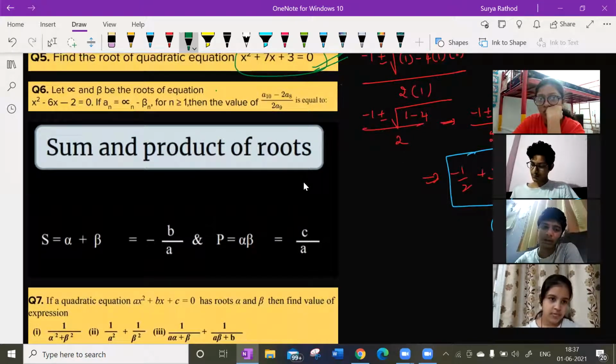Let alpha and beta be the roots of the equation. Which equation? X square minus 6x minus 2 is equal to 0. For that equation, alpha and beta are the roots. If an is equal to alpha n minus beta n, for n greater than or equal to 1, then find the value of (a10 minus 2a8) by 2a9.